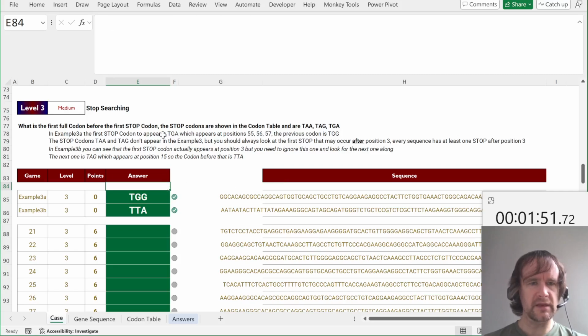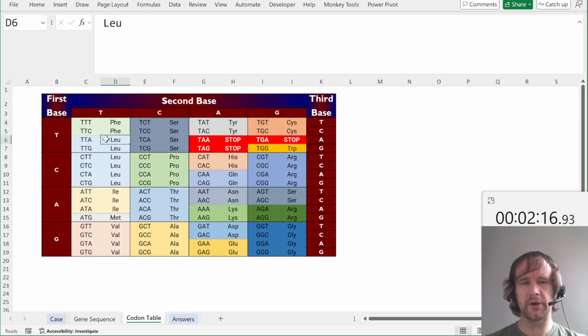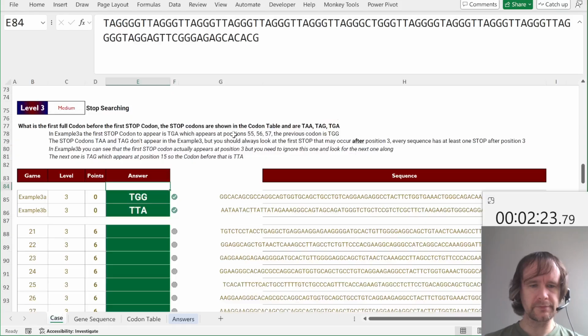Okay. Level 3, stop searching. What is the first full codon before the first stop codon? The stop codons are shown in the codon table and are TAA, TAG, and TGA. So I think we'll come back to the codon table later, but let me just give you a quick look. So you've got all these triples here. So like TTT is fe. I don't actually know what that means, but TTC is also fe, TTA is liu, and so on. But these ones here are the stop codons. So TAA, TAG, and TGA are all stops.